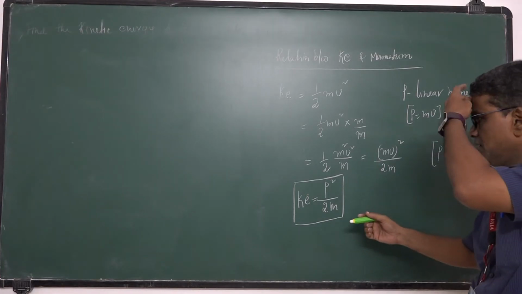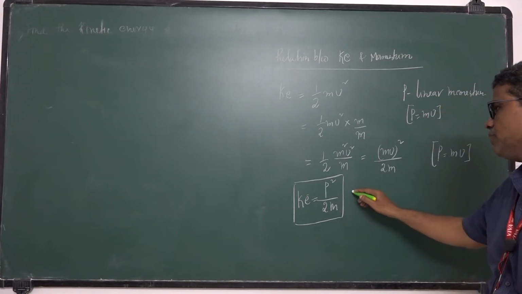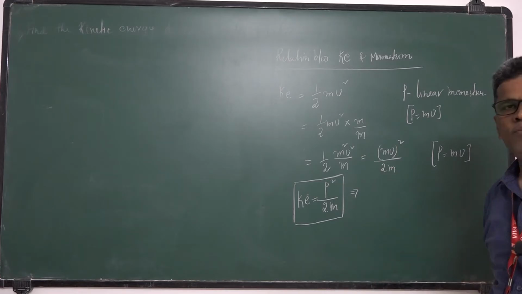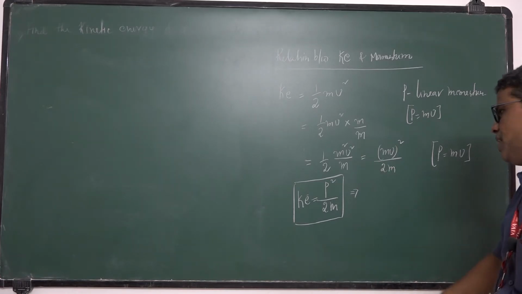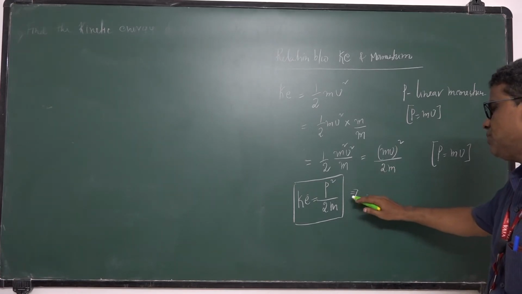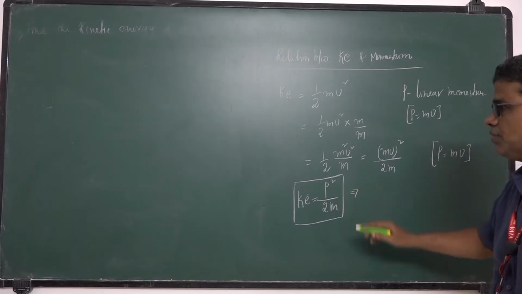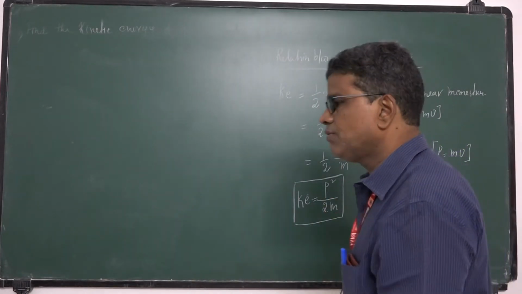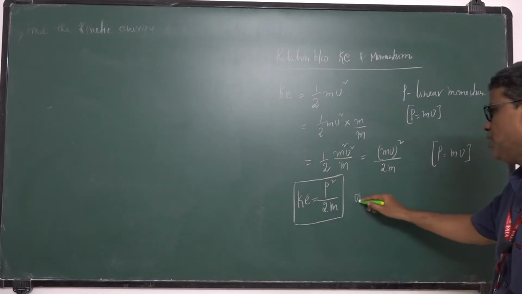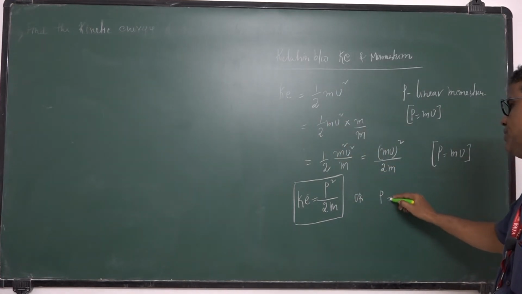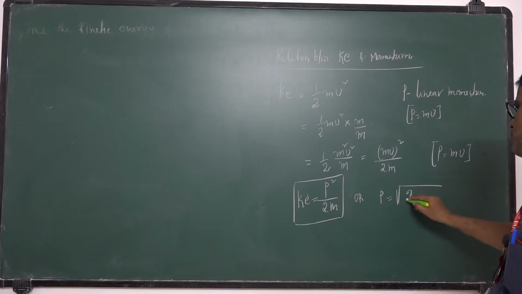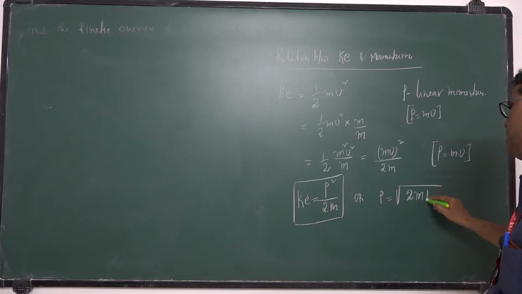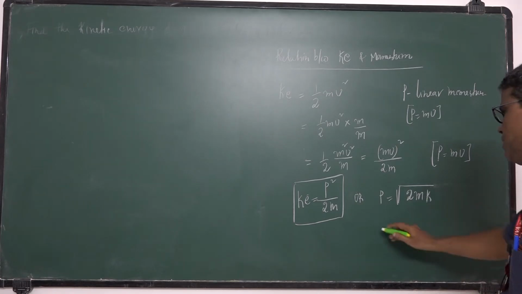From this expression we have, if mass of the body is constant, so see, this is very important relation. KE is equal to p square by 2m, or we can write p is equal to square root of 2m K. What is K here?